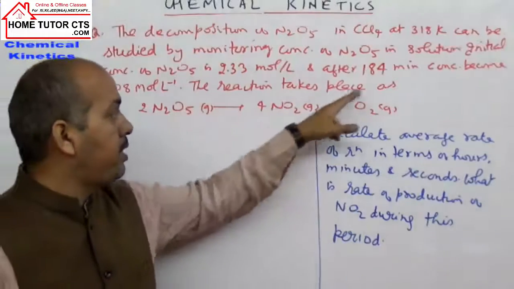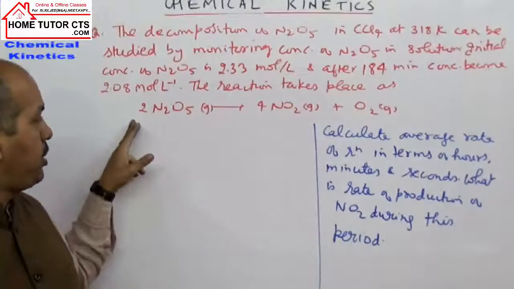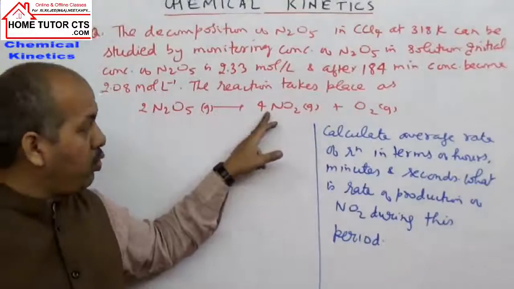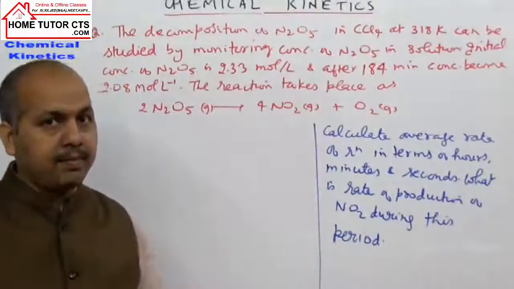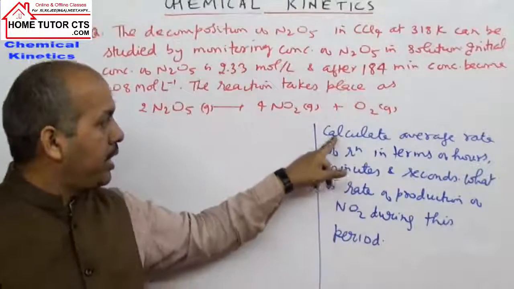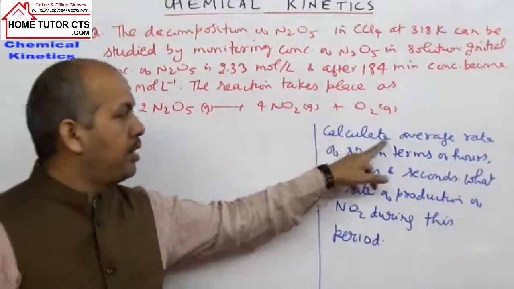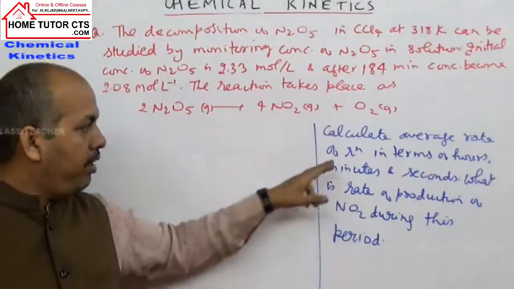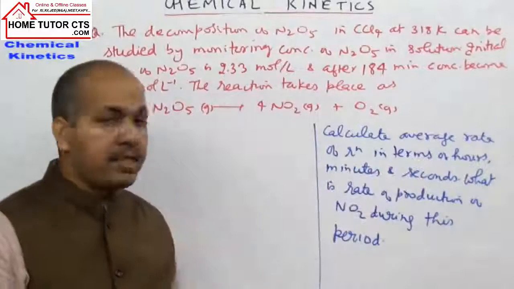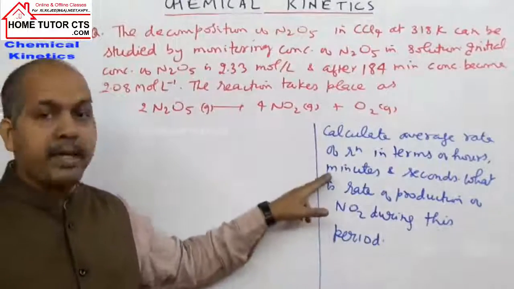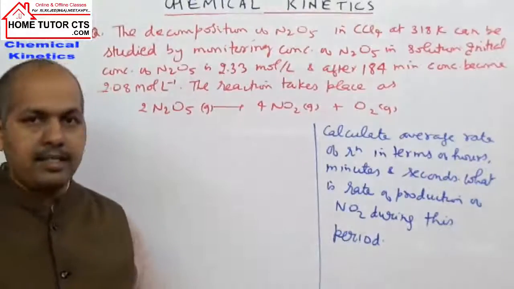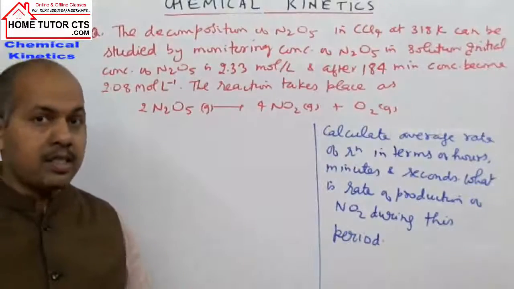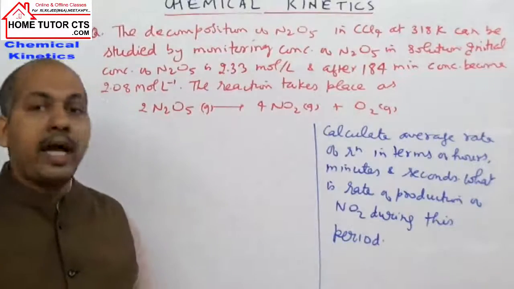The reaction takes place as follows: 2N2O5 gas gives 4NO2 gas plus O2 gas. What you have to find: calculate the average rate of reaction in terms of hours, minutes and seconds.